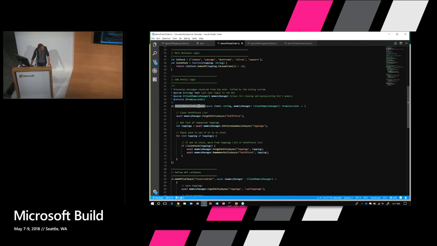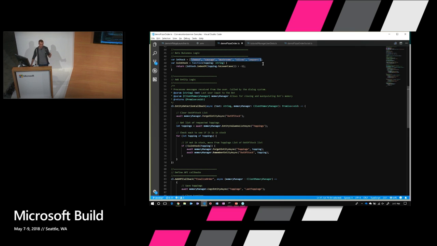So this function here, this entity detection callback, every time after that entity extraction step runs, this event handler runs. You can then go in and manipulate the entities however you want to. And what this does is it grabs the toppings that were recognized, steps through them, checks to see if they're in stock or not, using this stubbed out function here. These are the set of toppings that are available in my pizza place.